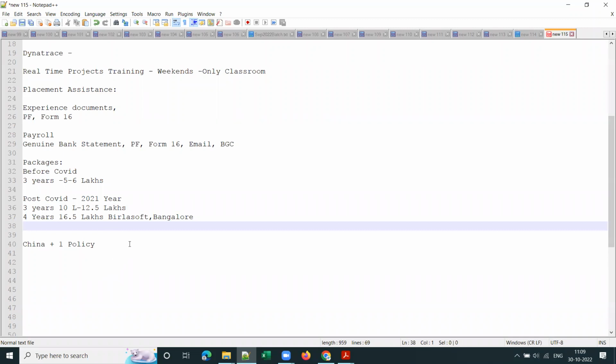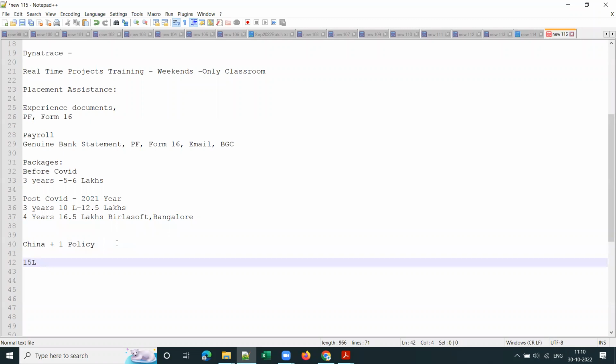Not only for classroom, from the next batch, our target is to get a 15 lakhs package for 3 years experience. This is quite possible if you are strong in both LoadRunner and JMeter, and any APM tool. I'll prefer Dynatrace.